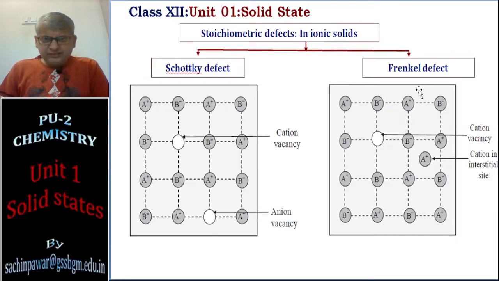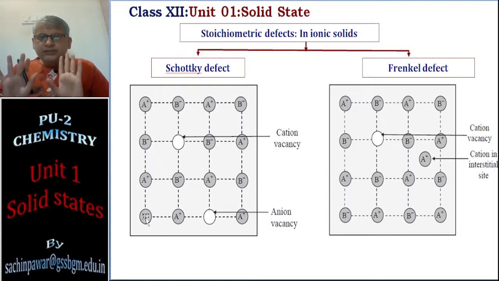Just see what is the difference. Here you see what is happening. We have taken an example of an ionic solid which has cation A plus and anion B minus. The ratio of A plus and B minus needs to be maintained, it should be 1:1. So here you see the ratio is maintained. 1, 2, 3, 4, 5, 6, 7, 7 A plus ions are there. 1, 2, 3, 4, 5, 6, 7, 7 B minus ions are there. So the ratio is maintained. Therefore, it is a stoichiometric defect.